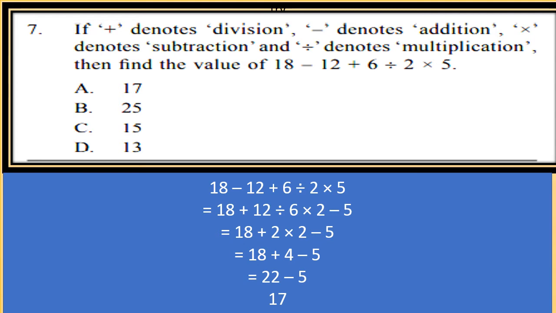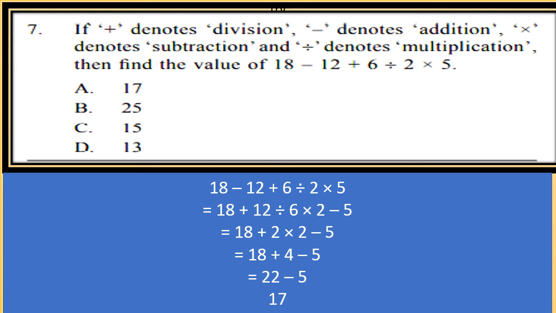So 18 minus 12 will be 18 plus 12. Okay, and then multiplication denotes subtraction. So 2 into 5 will be 2 minus 5. And division denotes multiplication. Now division was 6 divided by 2, so it will be replaced by multiplication, 6 into 2. So our new equation will be 18 plus 12 divided by 6 into 2 minus 5.